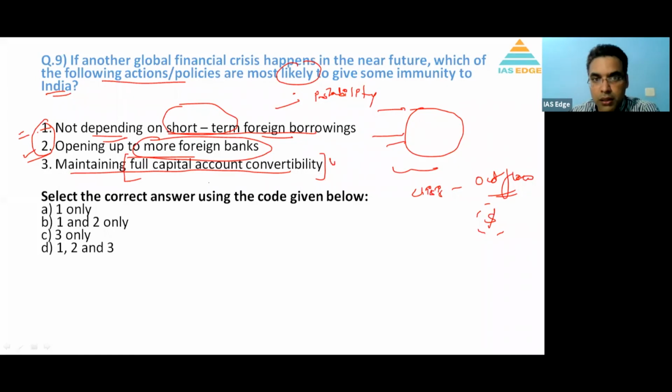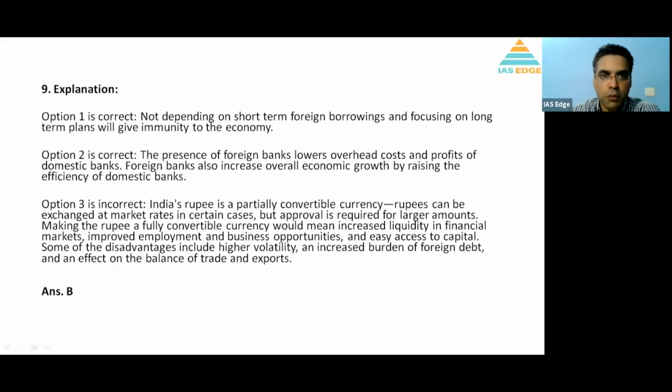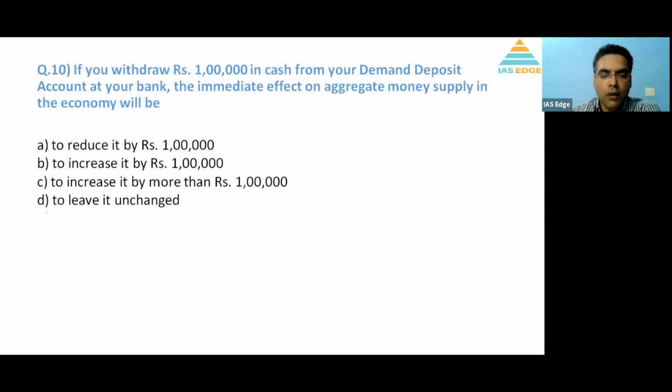So this is not right. In a global financial crisis, when there is full account convertibility, there can be challenges. So 3 is incorrect. So option B is the right answer here.